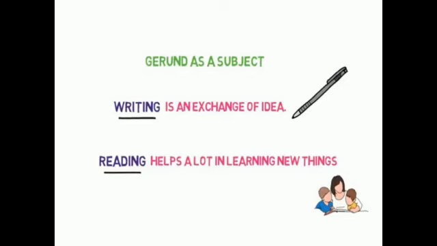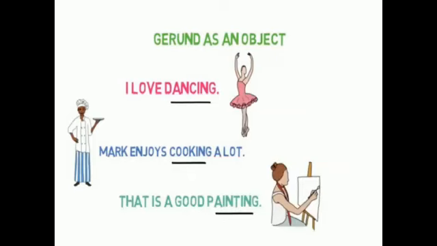Some more examples. Laughing is considered good for health. Laughing here is the gerund. Praying will not help you now. You should have studied for the test. Praying functions as the subject of the sentence, which is a gerund.